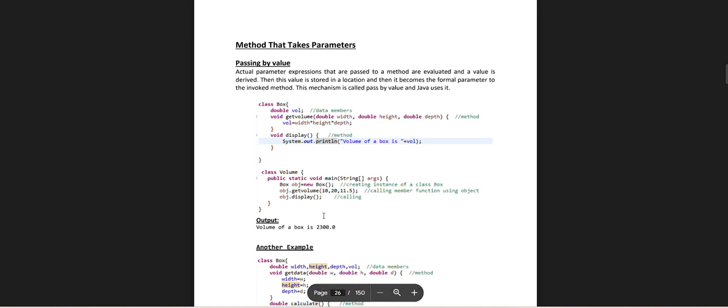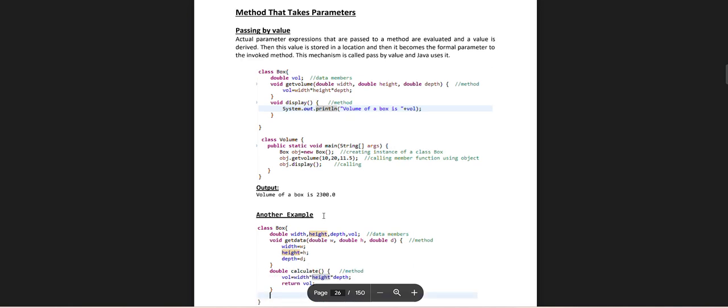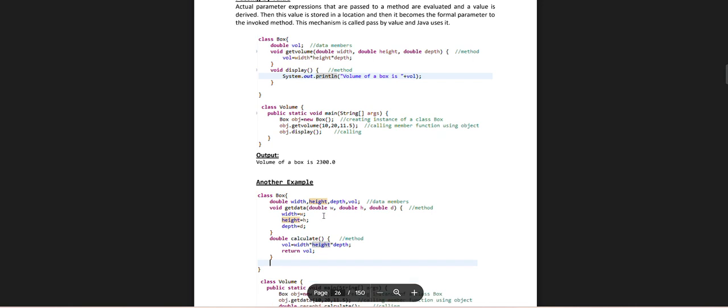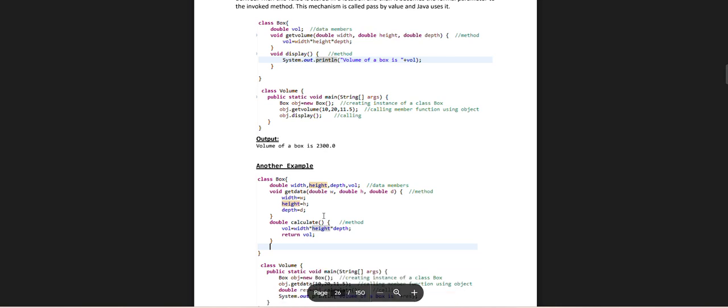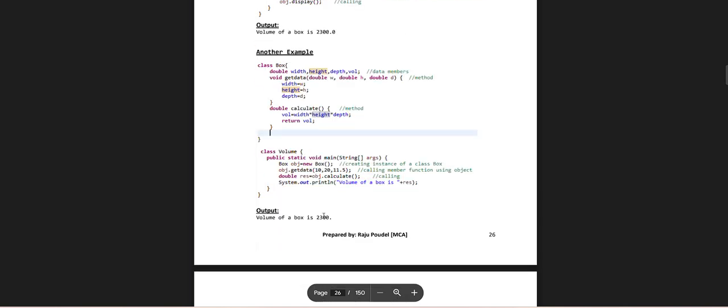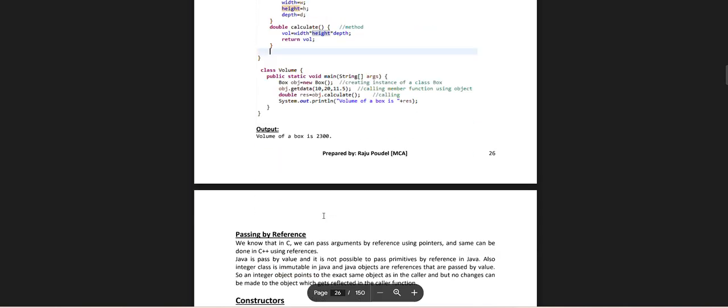Calling a member function using the object, display. Output of the box. In the example, class Box { double width, height, depth, volume; getData method; calculate volume; } class Volume { public static void main } Output: the volume of the box, passing by reference.